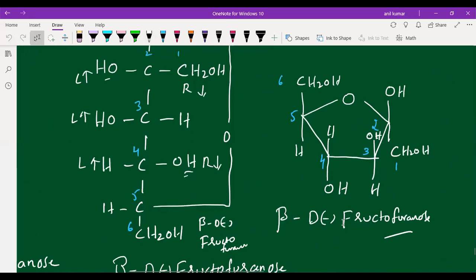Here, where is the oxygen? You can see the oxygen is connected to the second carbon as well as the fifth carbon in the ring. So the second carbon and fifth carbon are both attached to the oxygen. Just have a look at the structures for a while, and if you have any doubts, you can ask in the chat box.